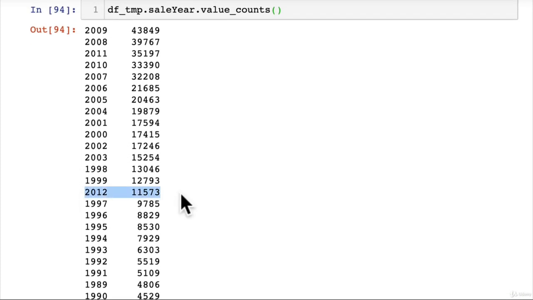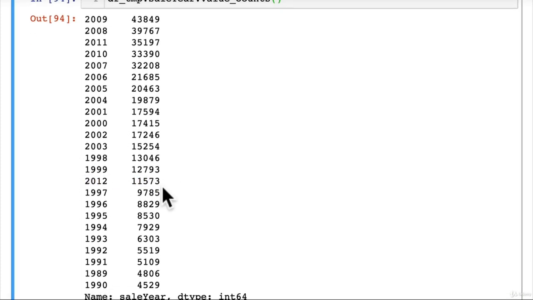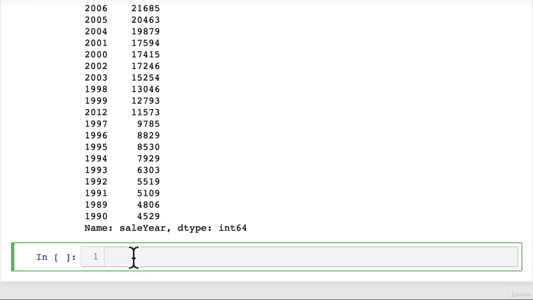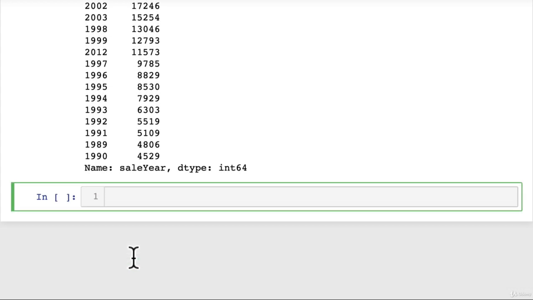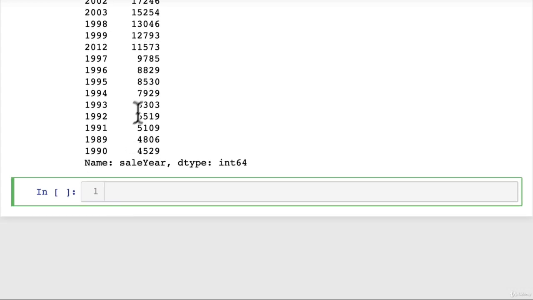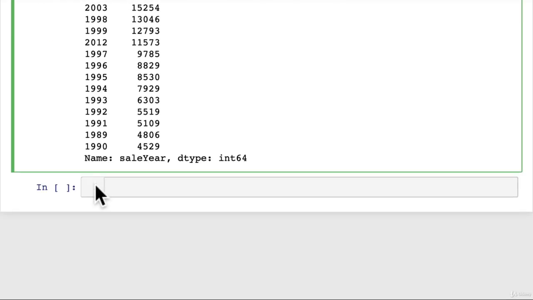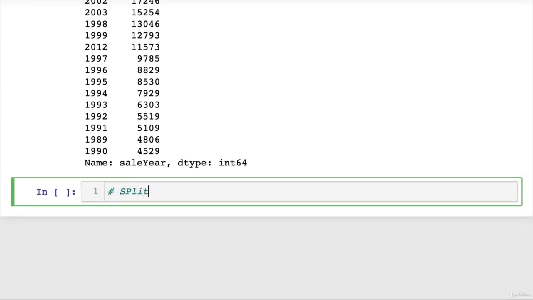There we go, 2012. So there's 11,573 samples in 2012. All right, so to split our data into training and validation, it should be as easy as going, okay, let's introspect the sale year column, and every row that's equal to 2012 will be in the validation set. And every row that's not equal to 2012 will be in the training set. So let's stop talking about it, Daniel, and let's see the code.